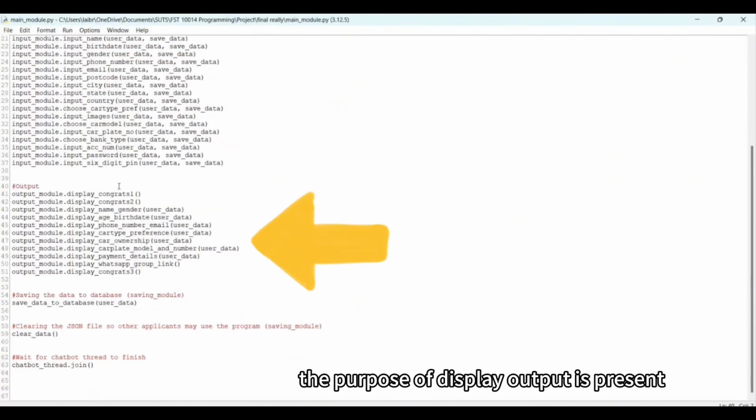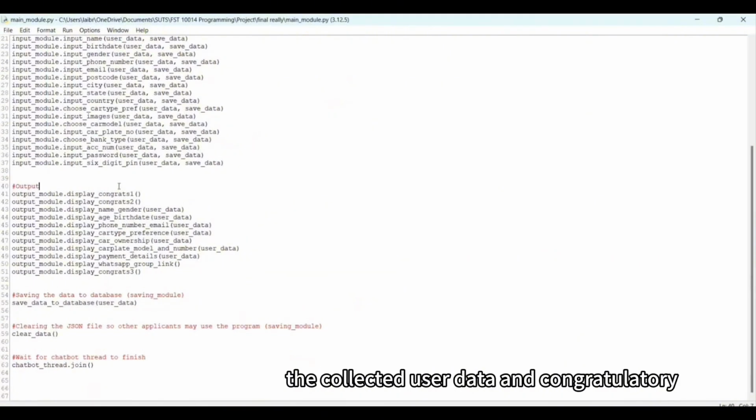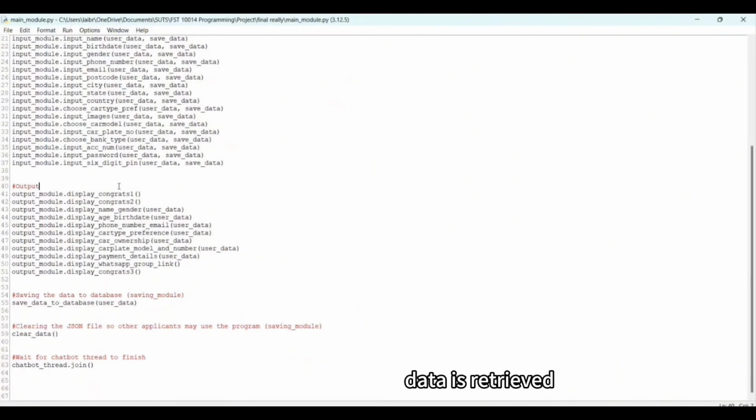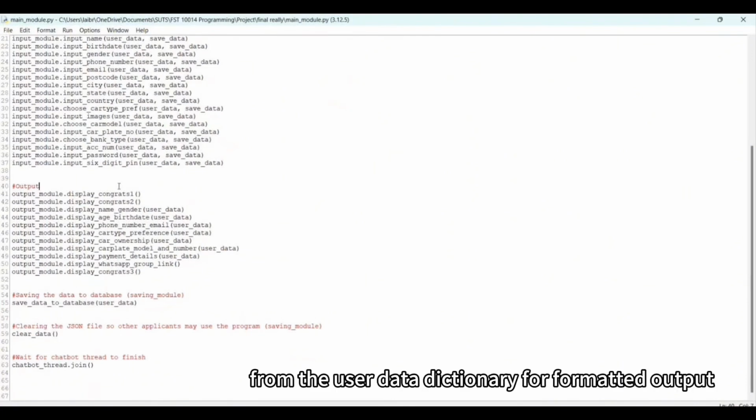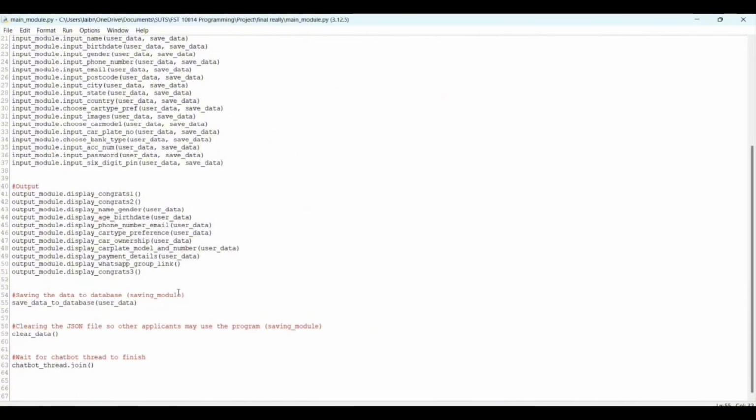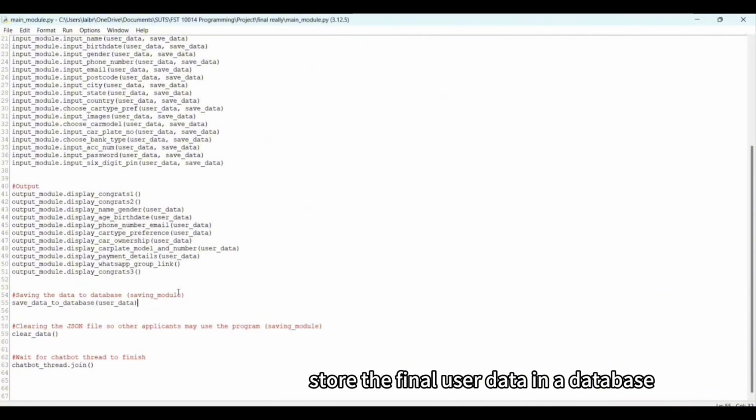The purpose of display output is to present the collected user data and a congratulatory message in a structured format. Call functions from the output module to display the message and user data. Data is retrieved from the user data dictionary for formatted output. Save data to database: store the final user data in a database for permanent record keeping.